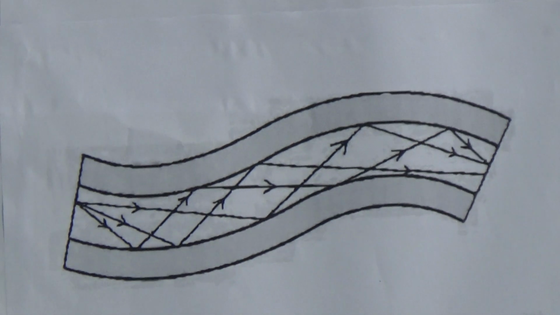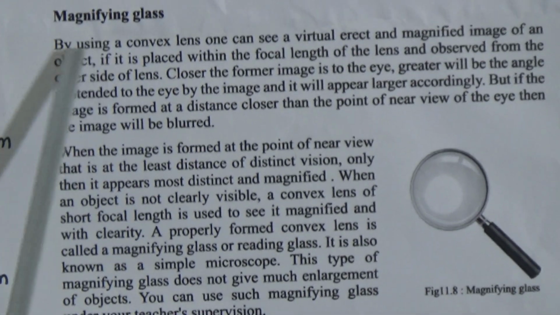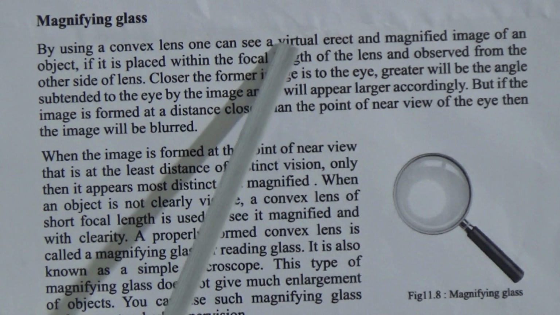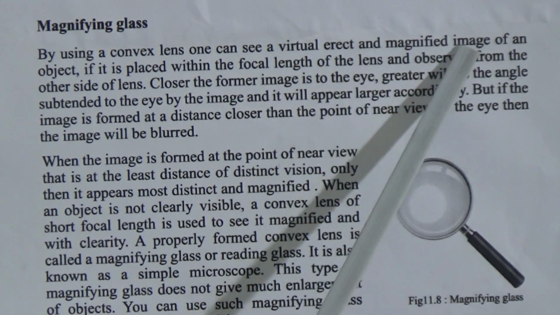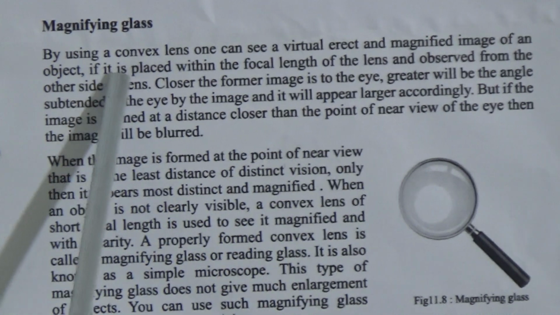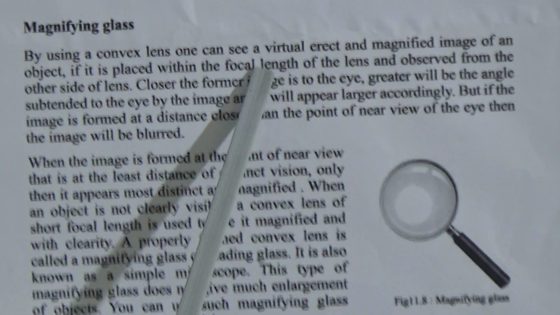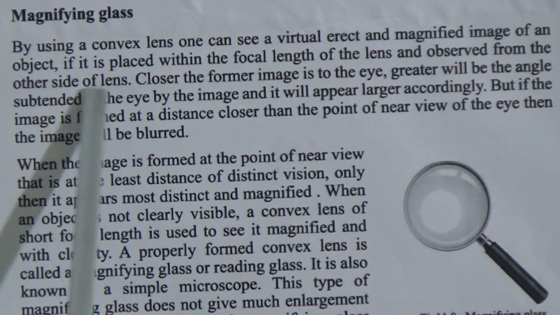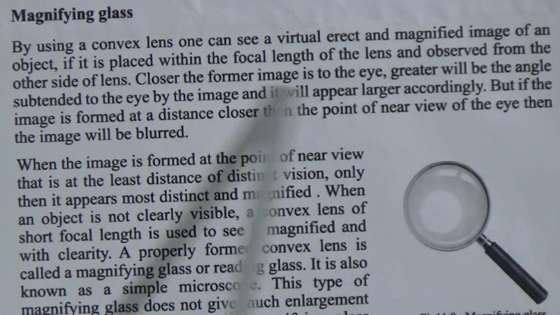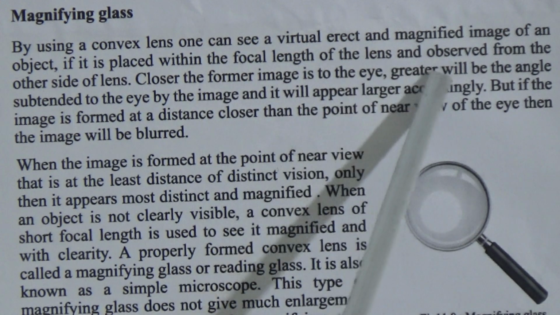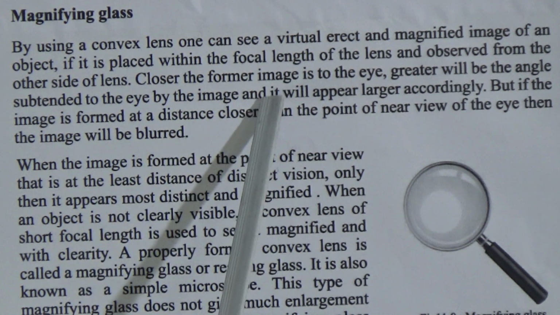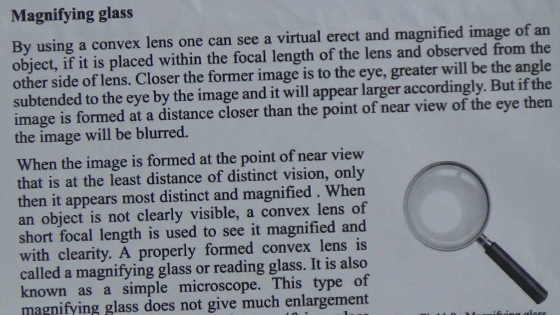Dear students, now we will describe the magnifying glass. Look, this is the picture of a magnifying glass, and it is a convex lens. By using a convex lens, one can see a virtual erect and magnified image of an object if it is placed within the focal length of the lens and observed from the other side of the lens. The closer the image is to the eye, the greater will be the angle subtended to the eye by the image, and it will appear larger accordingly.